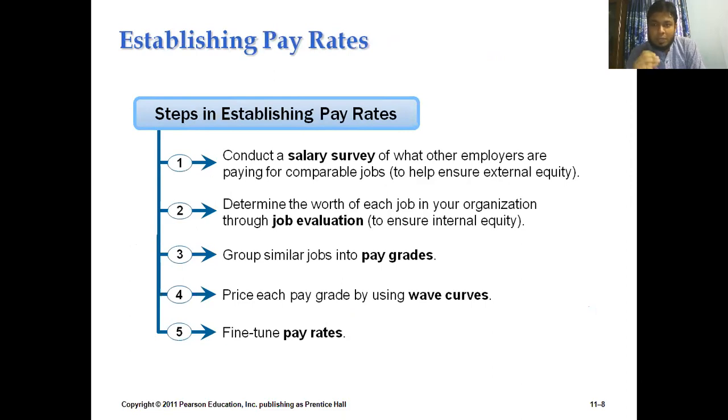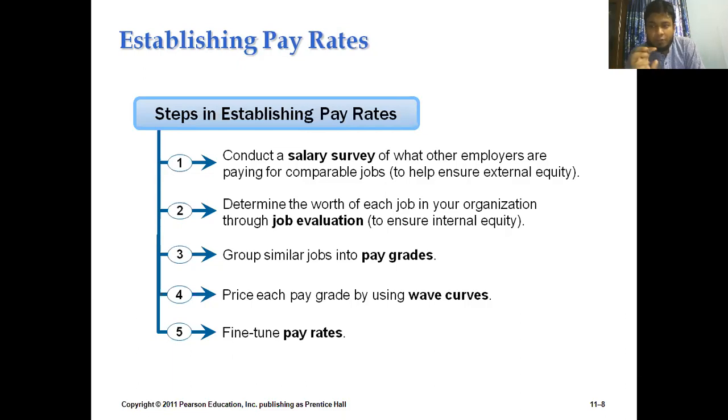So what particular message is this slide sharing with us? The actual message from this slide is that there might be a question in your final exam like this: what are the issues or the process that we need to follow while establishing the pay rates for the employees?